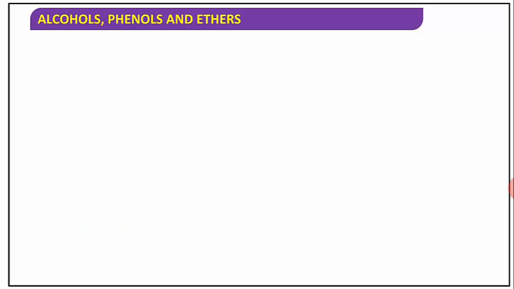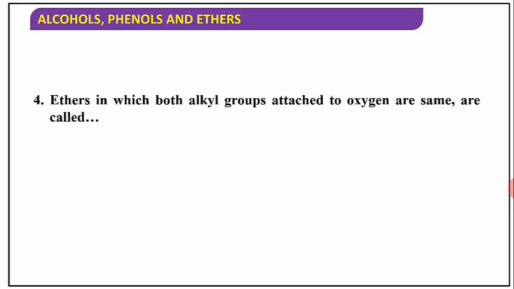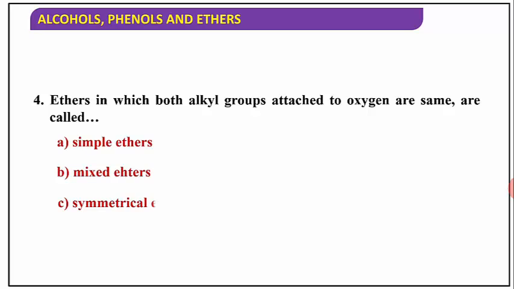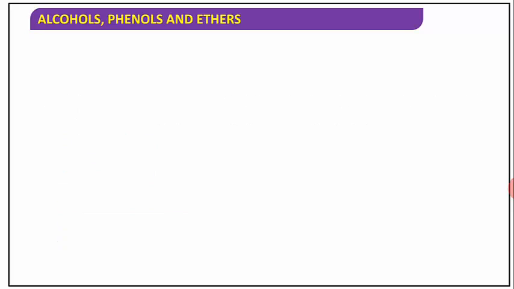The ethers in which both alkyl groups attached to oxygen are the same are called simple ether, mixed ether, symmetrical ether, or both A and C. The simple ether we also call the symmetrical ether. The answer is A and C.